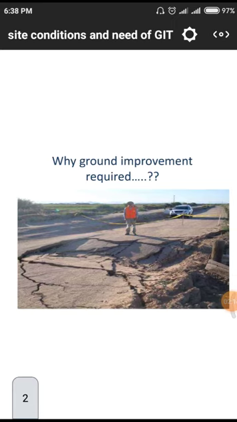In the first diagram, showing why ground improvement is required, this is one example of the failure of a soil. Here a person is observing how the soil failed. That person is an investigation person.